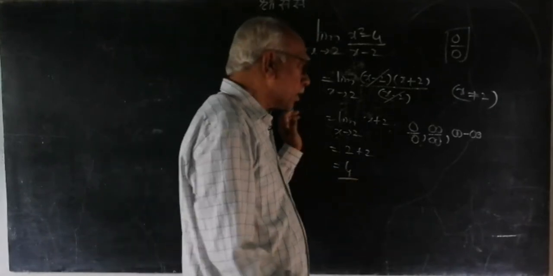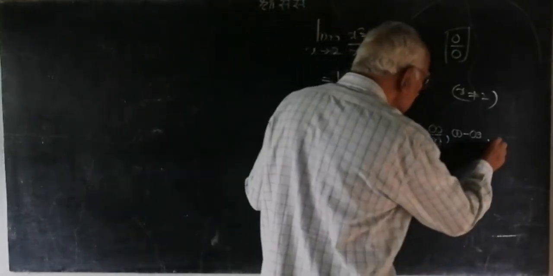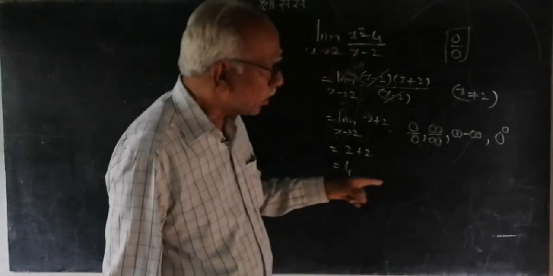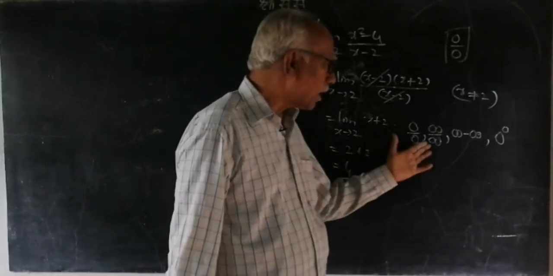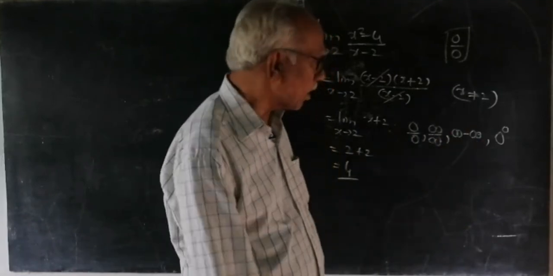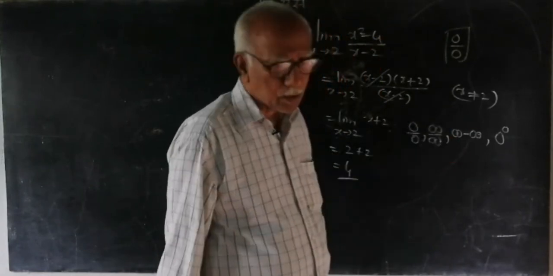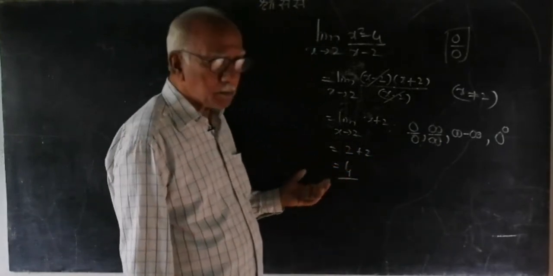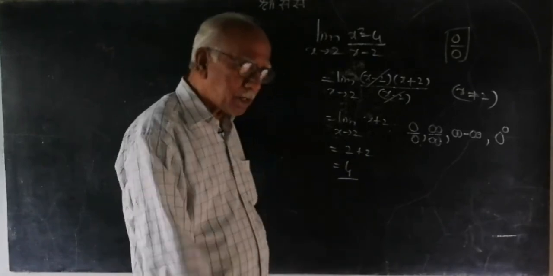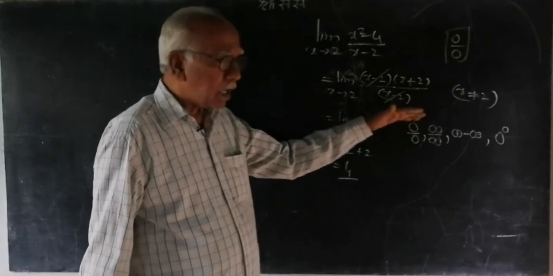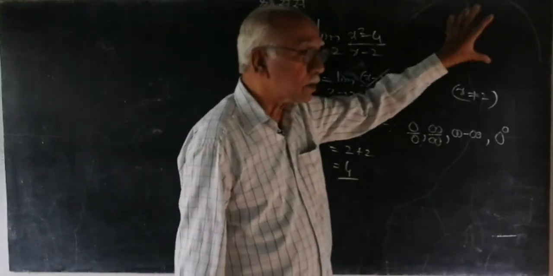Anything raised to 0 is 1. But what is 0 raised to 0? We don't know. That is also an indeterminate form. 0 raised to 0 is not 1. So you will have such different types of indeterminate forms. At the PUC level, you will go through only 2 indeterminate forms, or even 3 depending on the problems. So this is how we deal with limits, but actually it is not a limit problem, it is an indeterminate form, and through it we will be finding the limits of those functions.